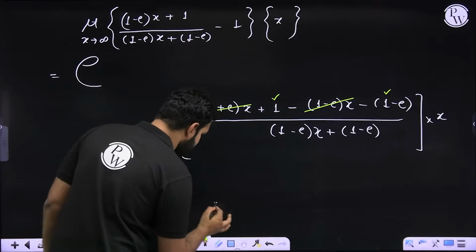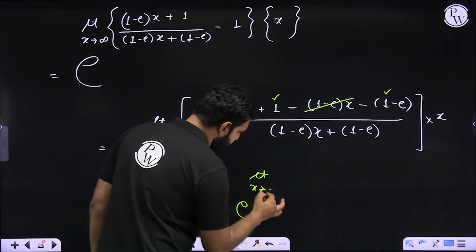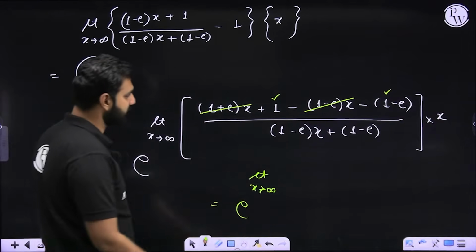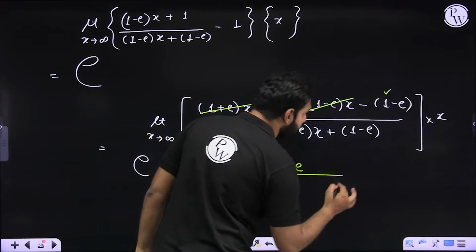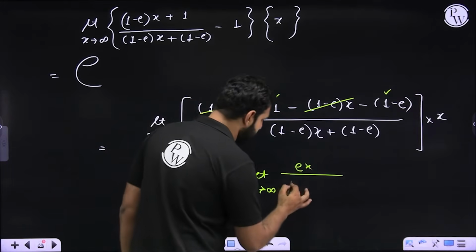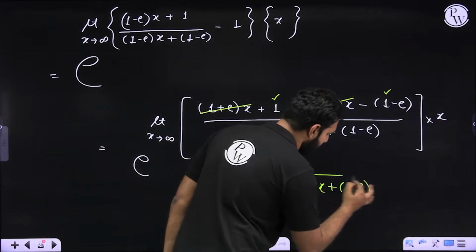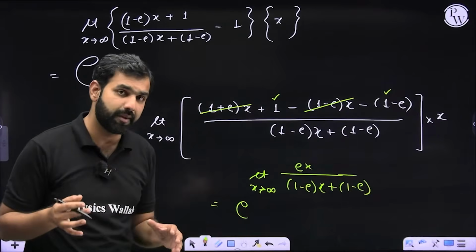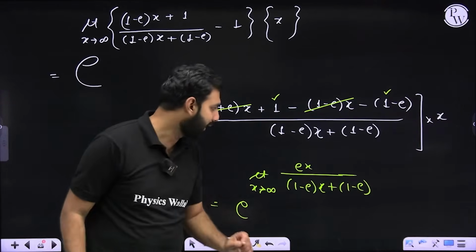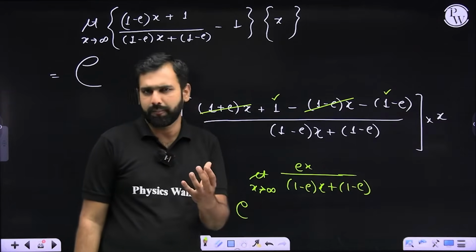So it gives me e to the power limit x approaches infinity, and the numerator has plus e times x, divided by, of course, the denominator, which has 1 minus e times x plus 1 minus e. Now, are you not noticing the same logic can be applied again, which we applied in finding out the base to be 1? Why and how? See, x is approaching infinity, so this is an infinity by infinity form. You can apply L'Hopital as well.